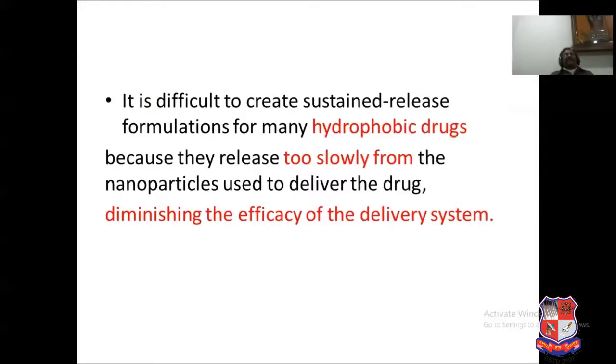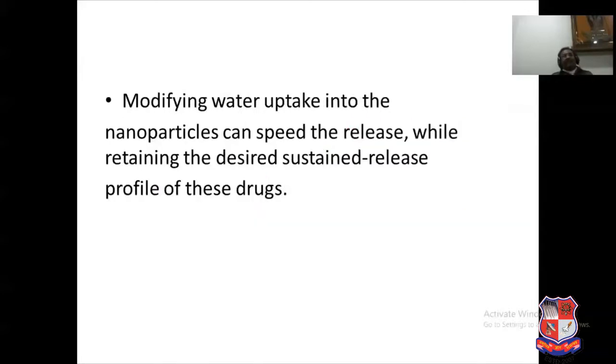In many cases, it is difficult to create a sustained release formulation for many hydrophobic drugs because they are released too slowly from the nanoparticle used to deliver the drugs, and ultimately this diminishes the efficiency of the delivery system. By modifying the water uptake into a nanoparticle, you speed up the release. As you know both the phenomena very well, what is superhydrophobicity and what is superhydrophilicity. So you have to use this concept to release the drugs, and in that way you can easily modify the drug release profile.